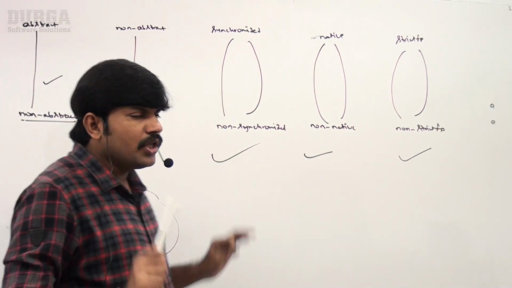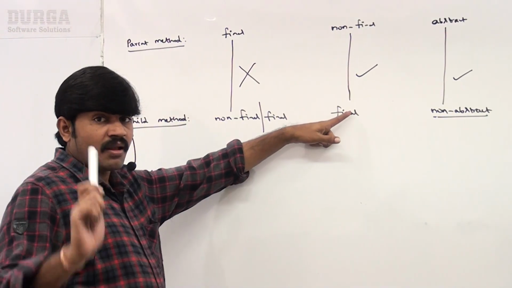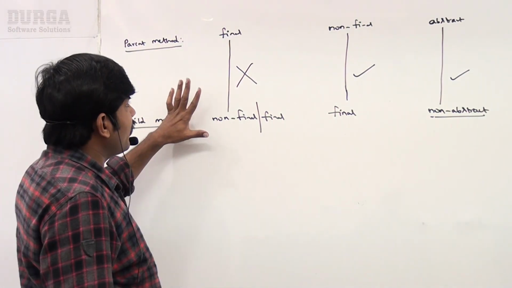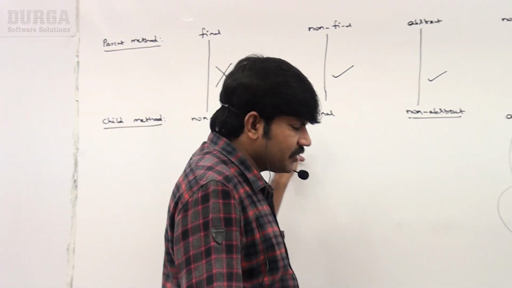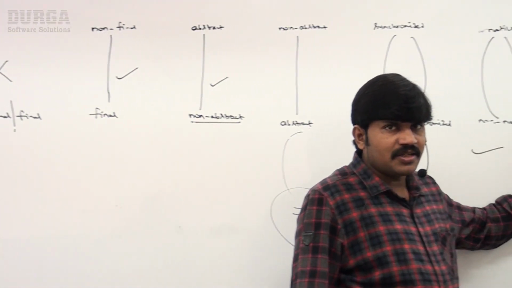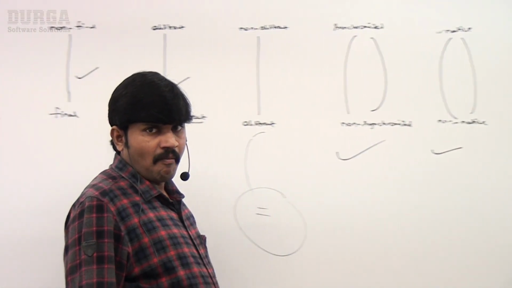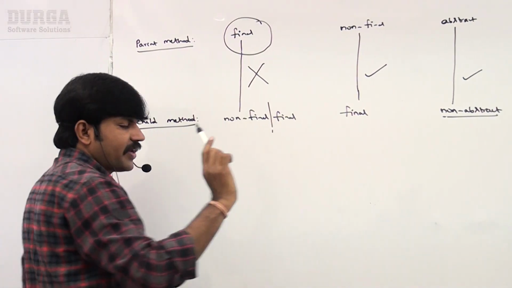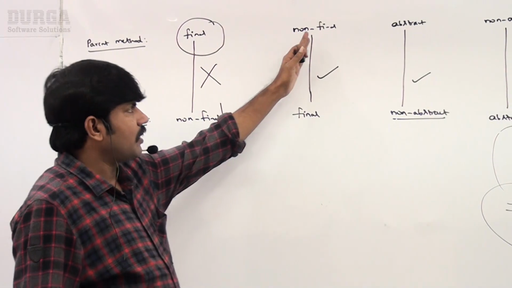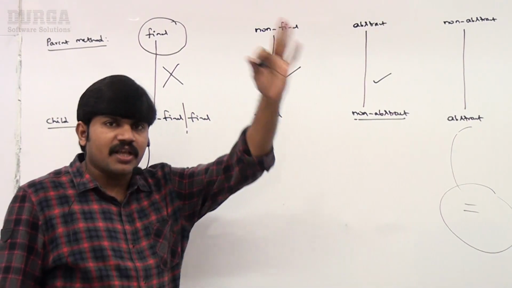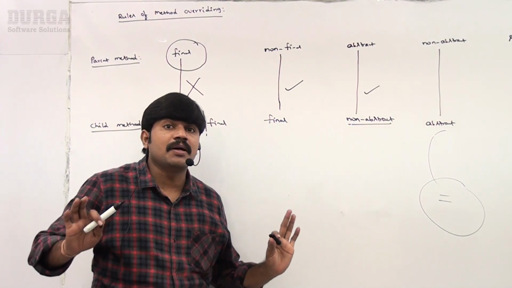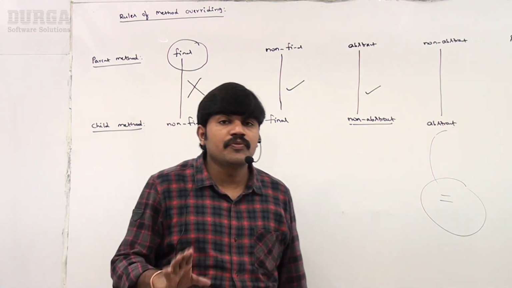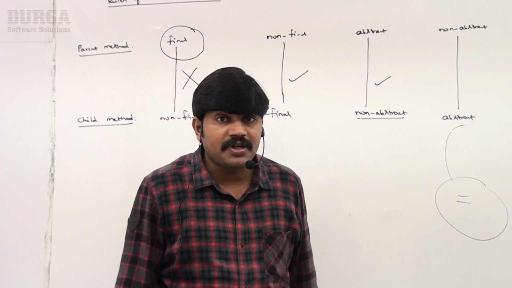That's all. Sir, now if you observe all the rules, among all these things there is only one restriction. What is that restriction? Can you please cross-check once? Only one: a final method we can't override. Sir, what about abstract, non-final, synchronized, native, strictfp? All these things are perfectly acceptable, no problem at all. Only one restriction: we can't override a final method. If you try to override a final method, we immediately get a compile time error.